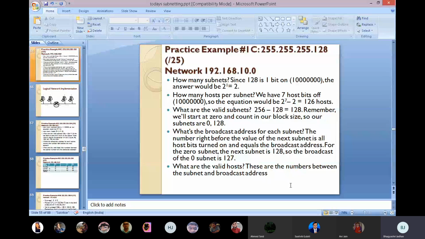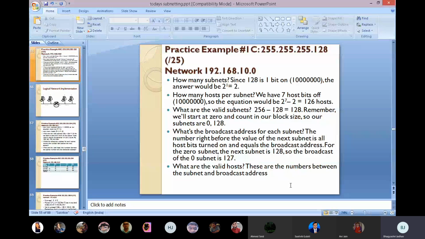See, 128 in binary format, in octet format, the first digit is 1 and all the others are zeros. If that digit is 1, it means 2 raised to 1 is equal to 2 subnets. Okay, how many hosts per subnet? We see we have 7 host bits, because this is the class C example and the last octet has 8 bits. In that, 1 is a subnet bit, so we have only 7 host bits.